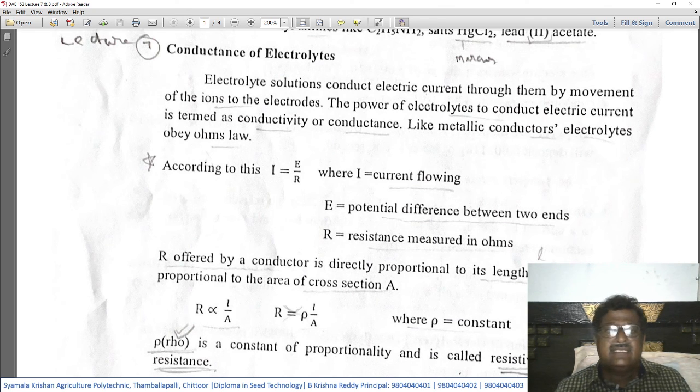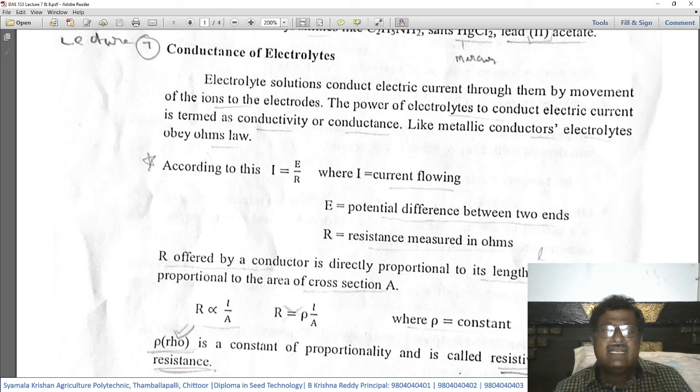Like metallic conductors, electrolytes obey Ohm's law. This Ohm's law is famous with regard to the resistance of material to the passage of the electric current, especially in metallic elements. But with regard to electrical conductance of electrolytes also, this Ohm's law is applicable. So let us see what this Ohm's law is. According to Ohm's law, I is equal to E by R. Students are requested to remember this formula,